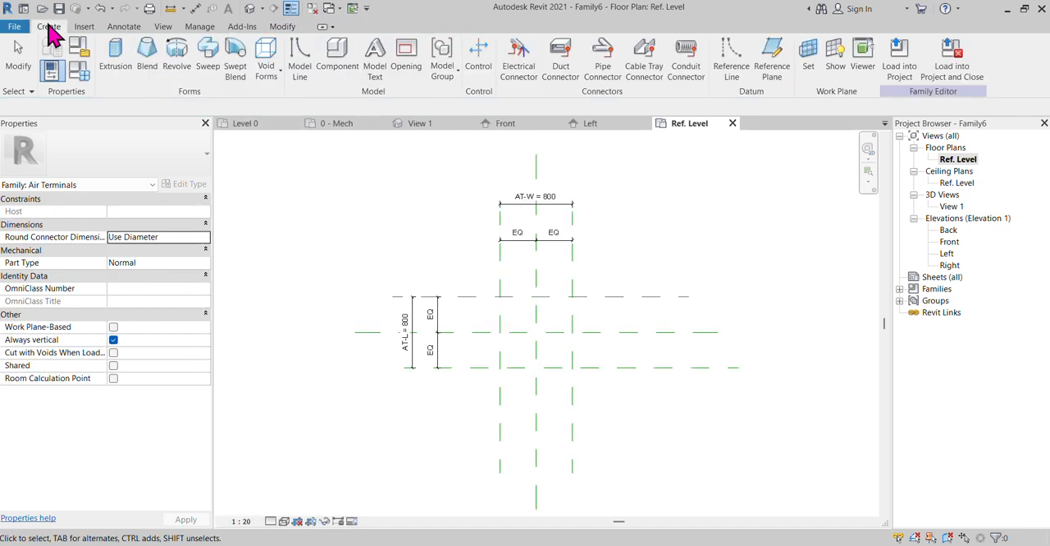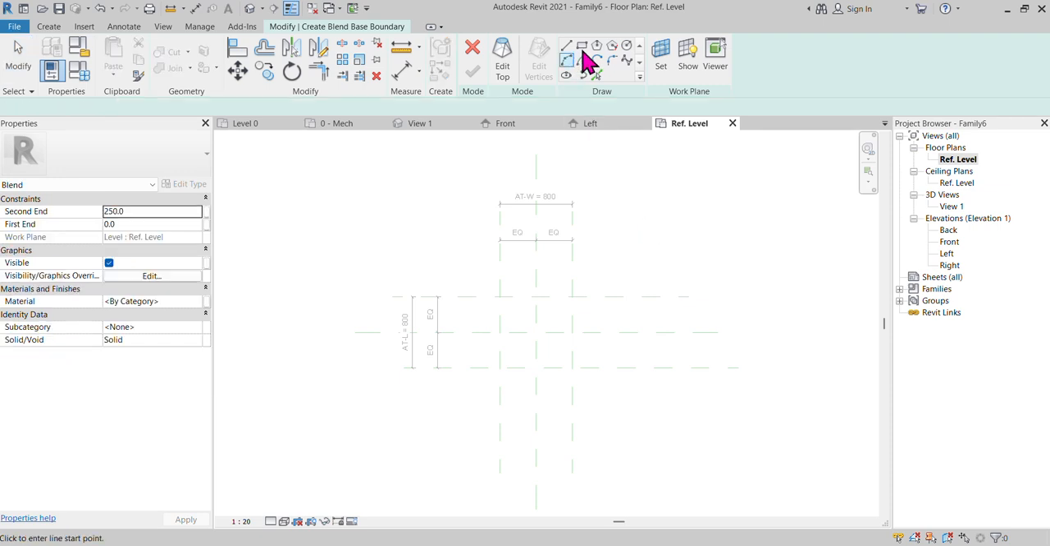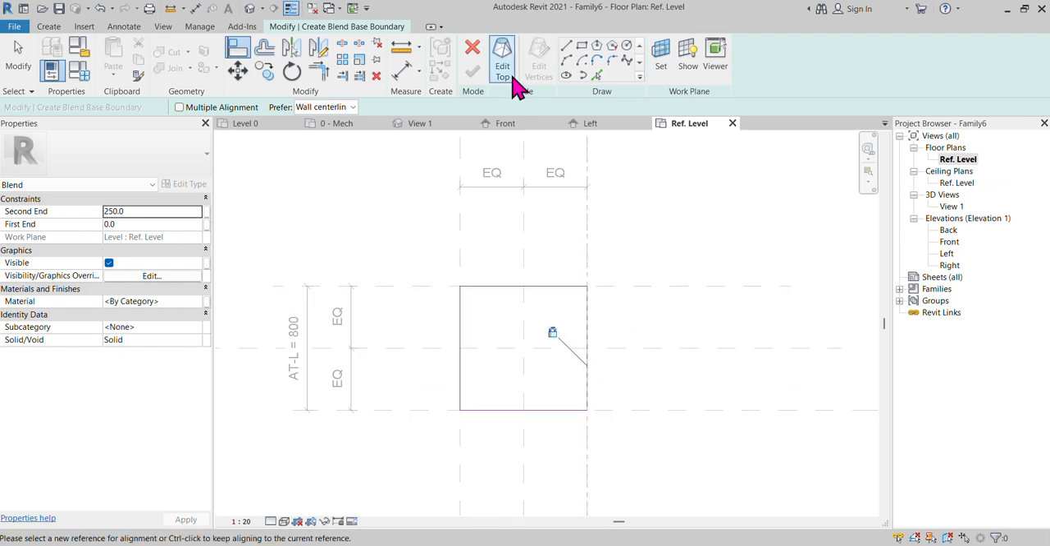I can go to Create and choose the blend. It's a good option. So I can go to my rectangle. I have to draw the code. After that, I can lock this to my reference plane. It's almost done. After that, here you can find Edit Top.